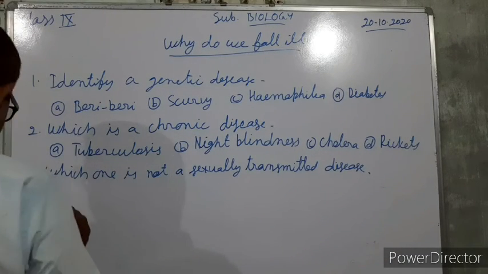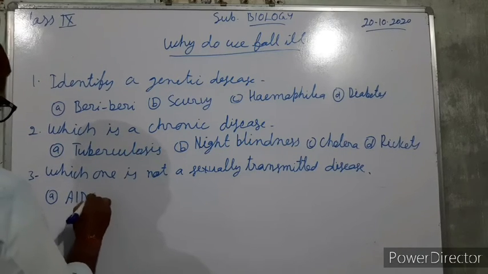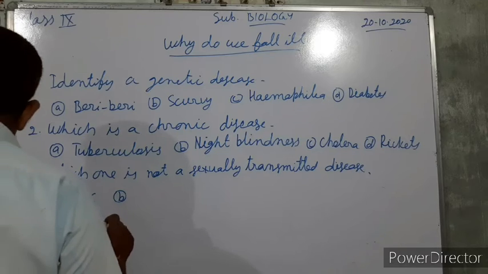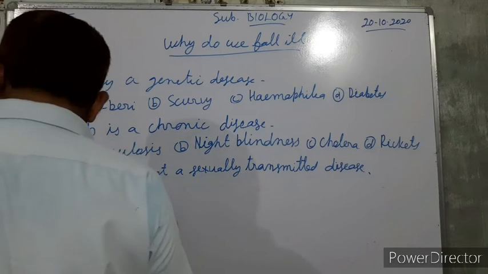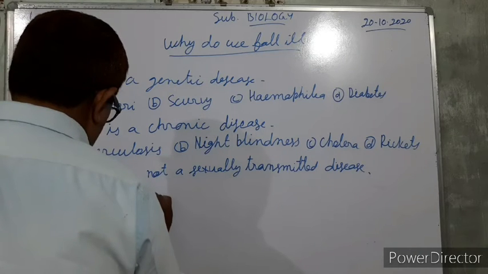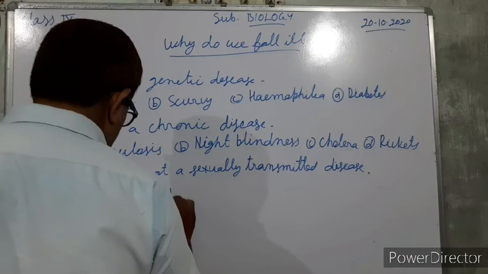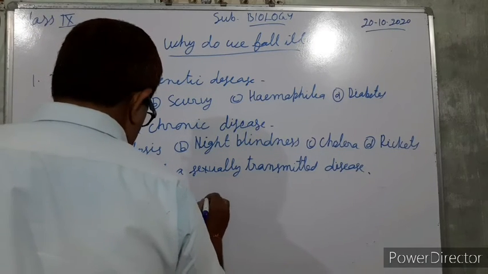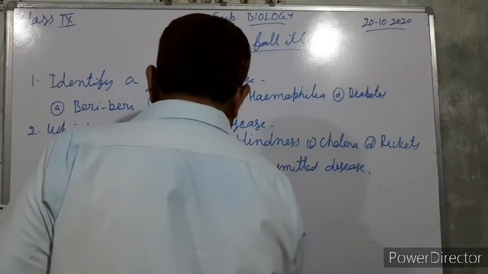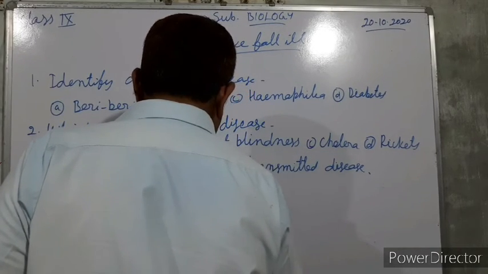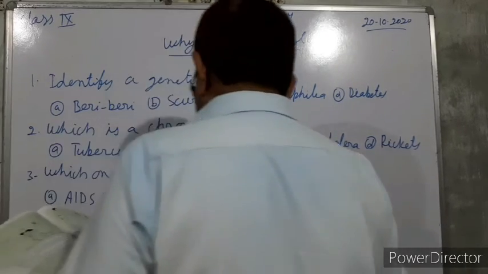Four options are there. A is AIDS, B is gonorrhea, C is syphilis, and D, diabetes.